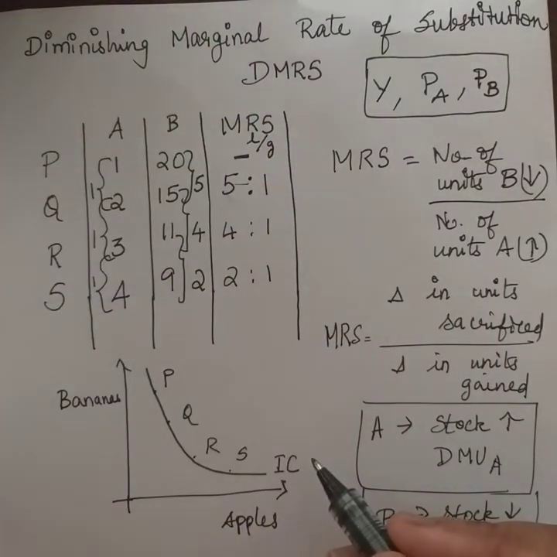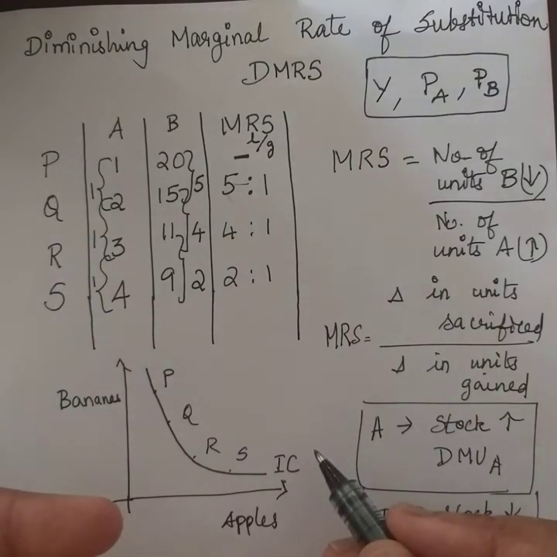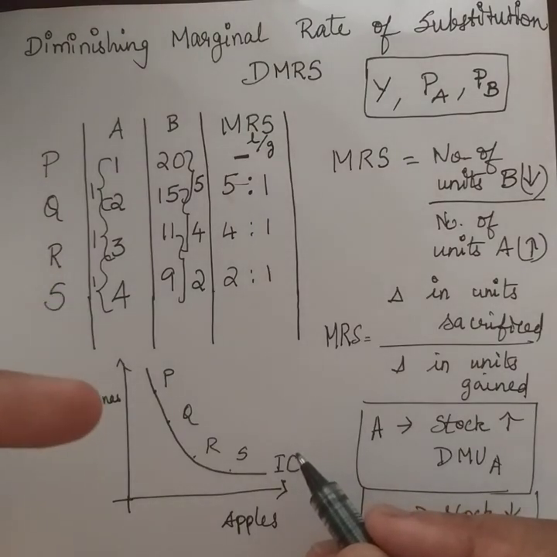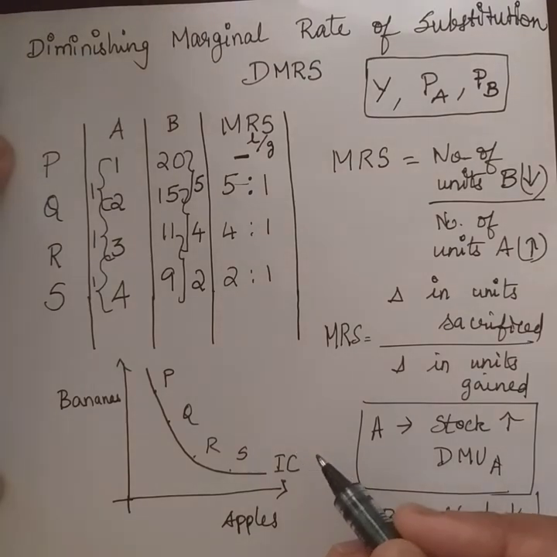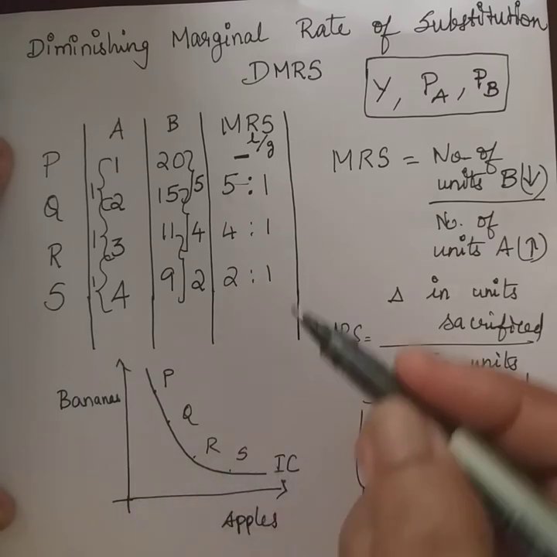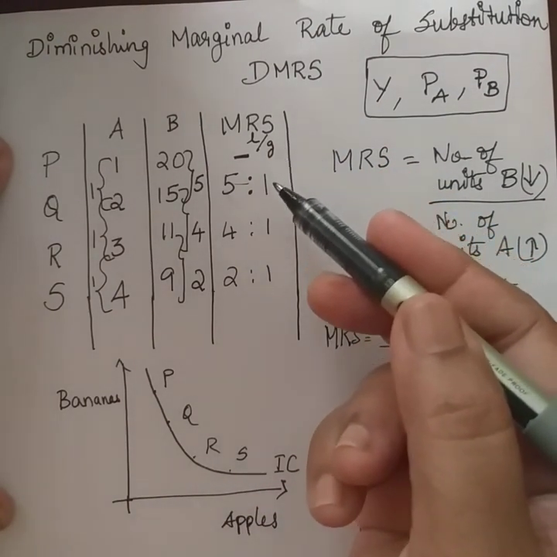So along the indifference curve, what is measured? The marginal rate of substitution is what is measured. Let me repeat. Along the indifference curve, or the slope of the indifference curve, it gives the marginal rate of substitution. Along the indifference curve, the diminishing marginal rate of substitution is what is shown. And the indifference curve is convex to the origin because of the diminishing marginal rate of substitution.